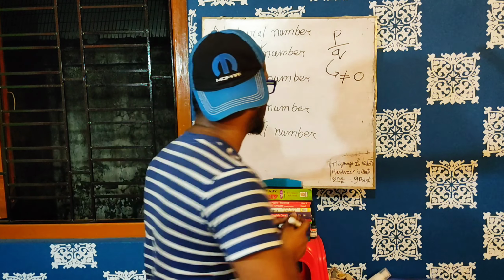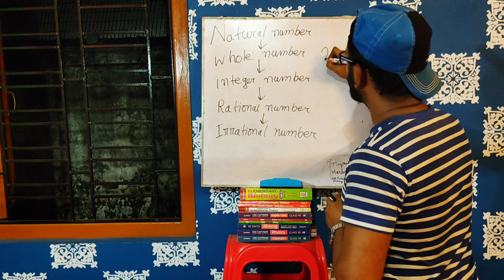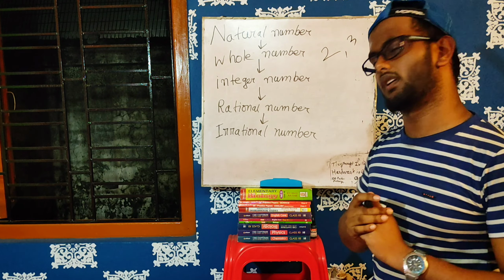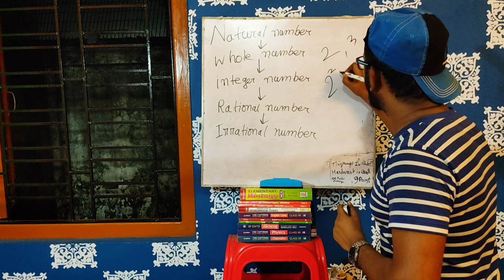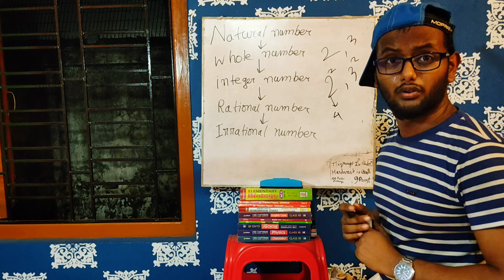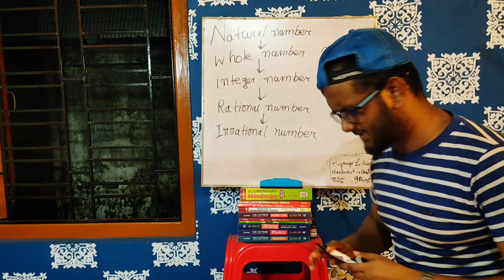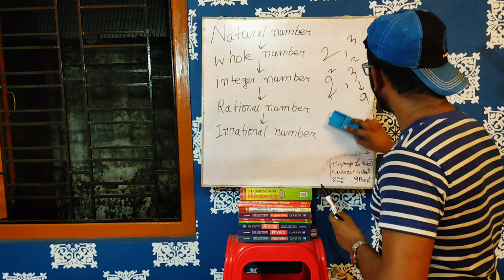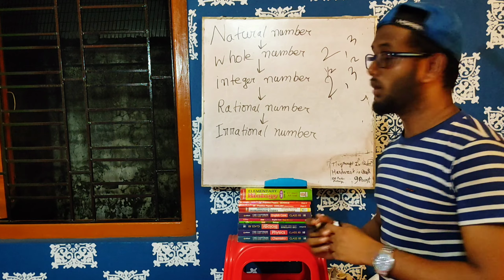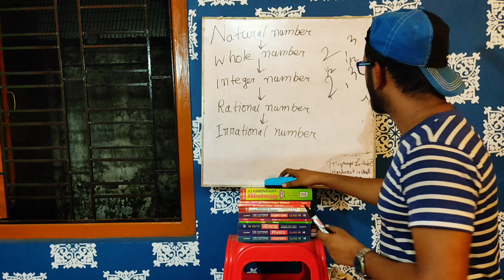But 2 is a rational number. 3 is a rational number. 2 squared, 3 squared, that is 4, is a rational number. 9 is a rational number. But my question is, what is 2 to the power half? What is 3 to the power half? Are you getting my point?